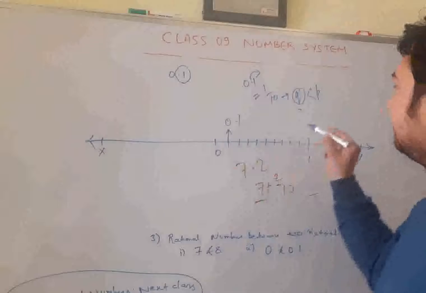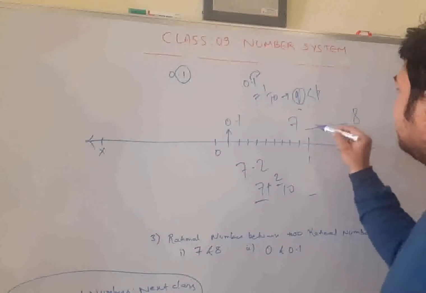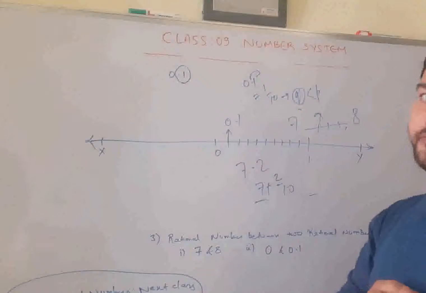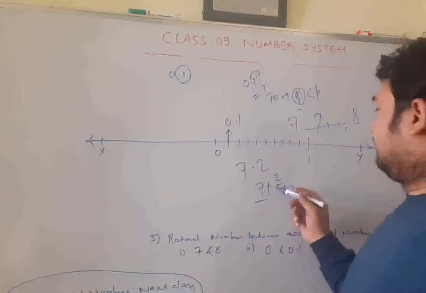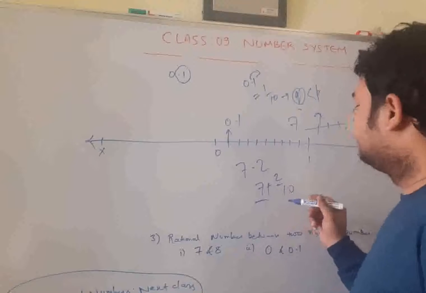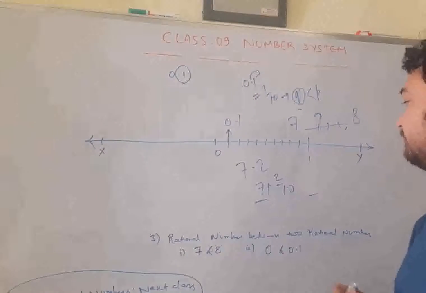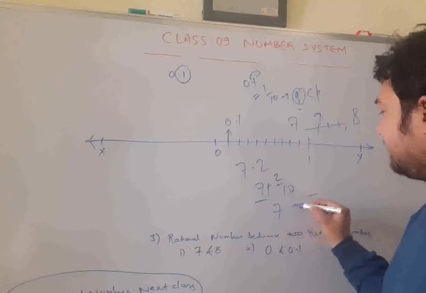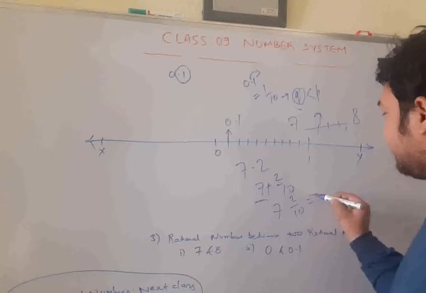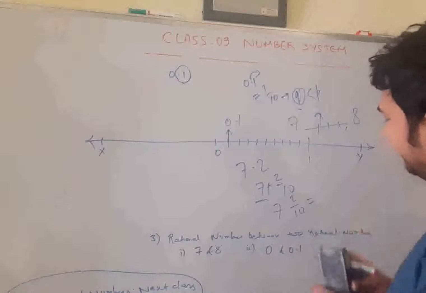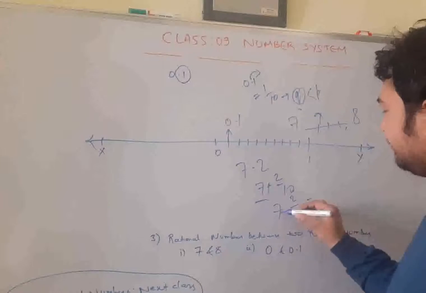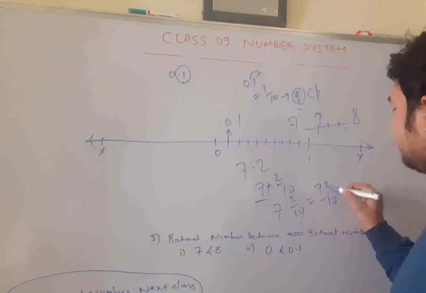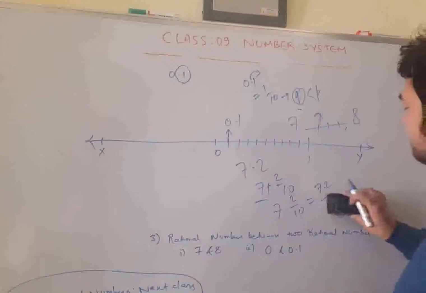You draw 7, you draw 8, divide it into 10 equal parts, and the second part will be 7 whole 2 by 10, or 7.2. Even if you write 7 whole 2 by 10, what does it come out to be? 10 times 7 is 70 plus 2, 72 by 10. Again it is 7.2 only.